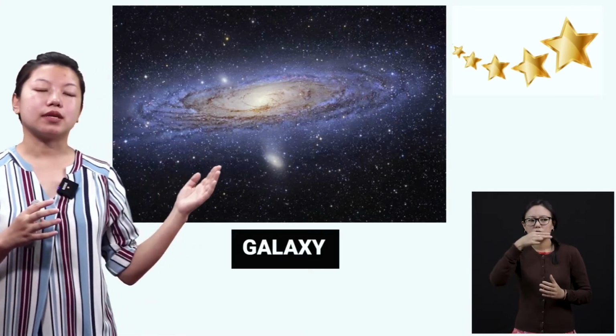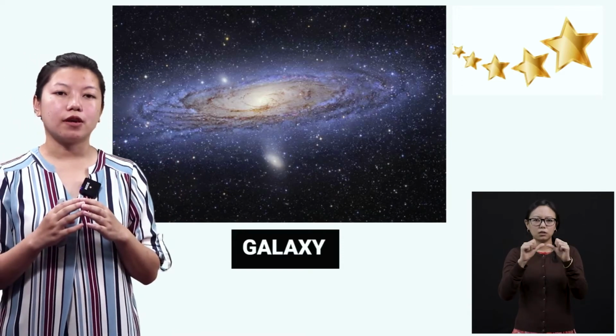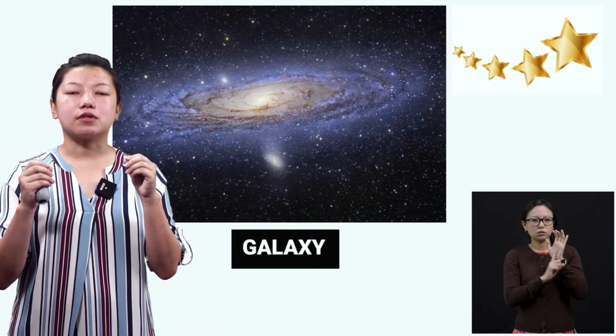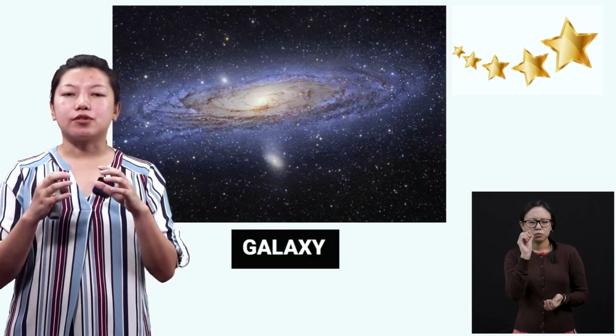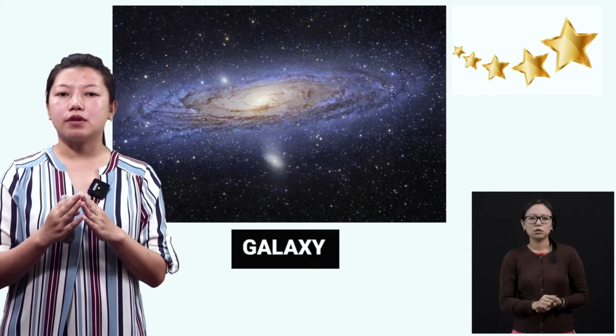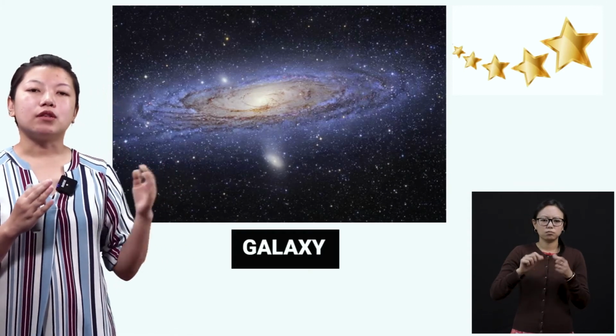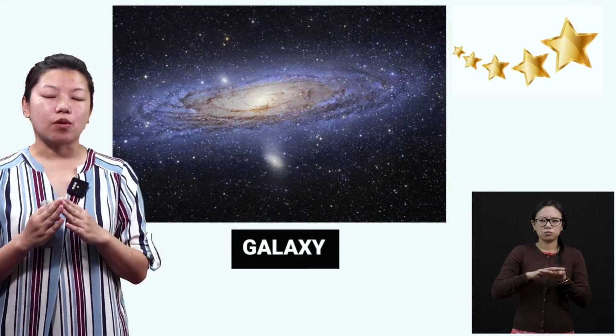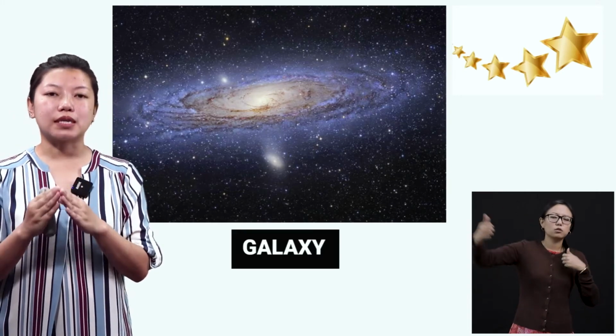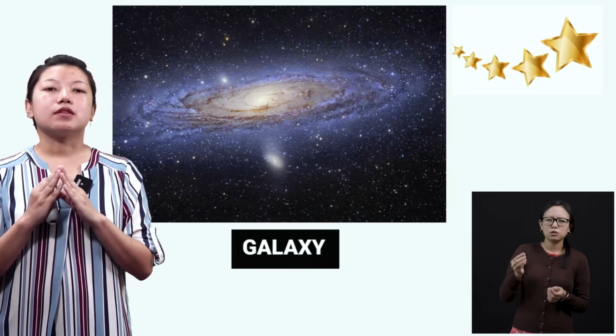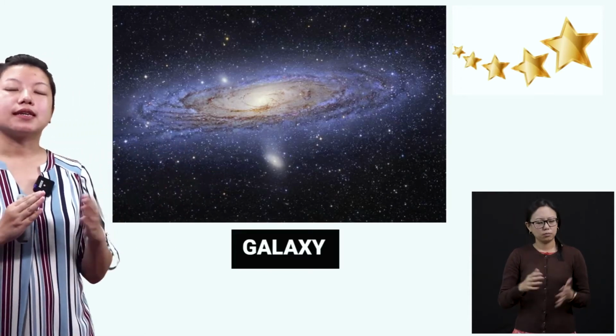What you see here in the image are the stars. Here we just see them as tiny dots, right? But actually they are very far away from the earth, and when we look at the stars from the telescopes that are used to see the heavenly bodies, we see these galaxies.